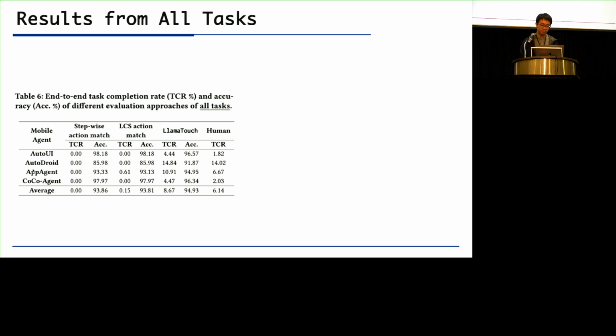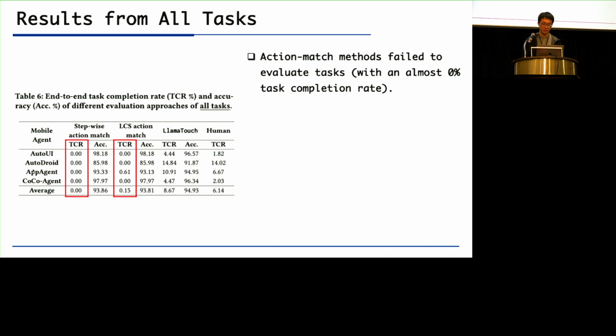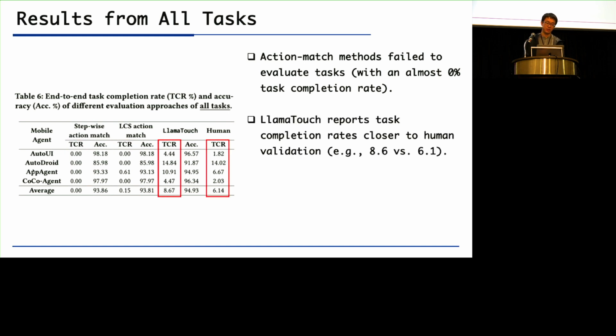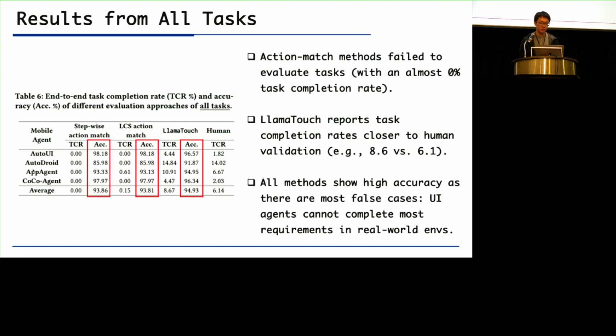So finally is our result. And the left table shows the result of the end-to-end task completion rate and the accuracy of different evaluation approaches. And our first finding is the action match methods failed to evaluate tasks, and it only shows an almost 0 task completion rate. LlamaTouch reports the task completion rate closer to human validation. And another interesting finding is all the methods show high accuracy, and there are mostly false cases. And this is because the UI agents can't complete most requirements in real-world environments.